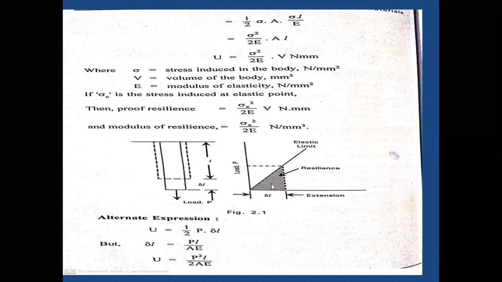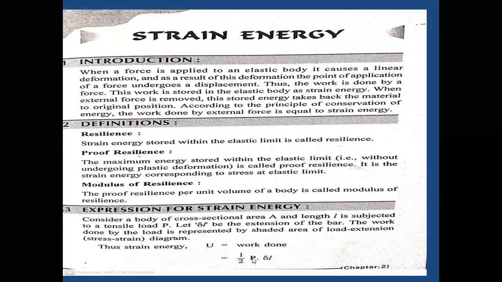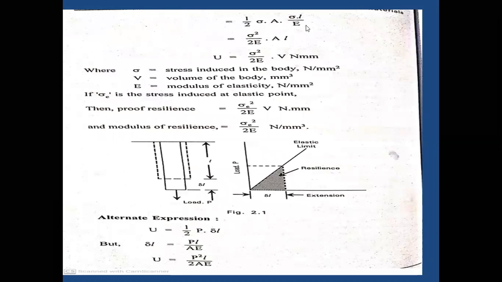So here we need to calculate the area. How do we calculate the area? It is a triangle, so half B into H, where B equals P and H equals delta L. So half B H is half P delta L. Next, P equals sigma A, and delta L equals sigma L by E. P is derived from stress equals load by area, so load equals stress into area.